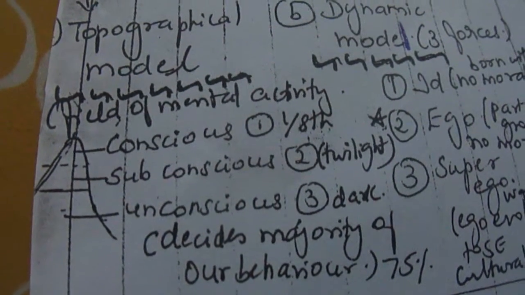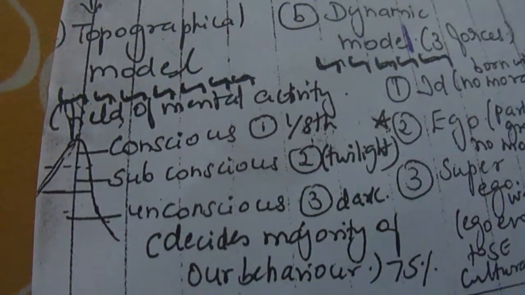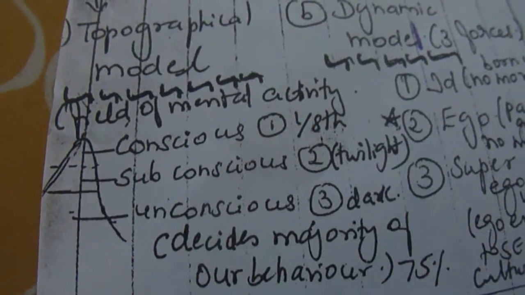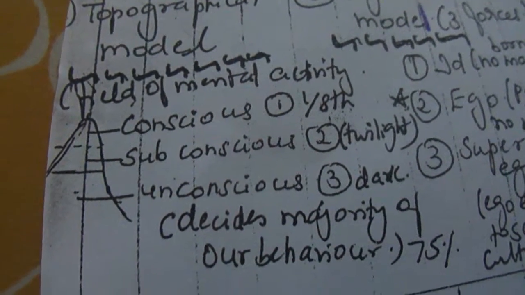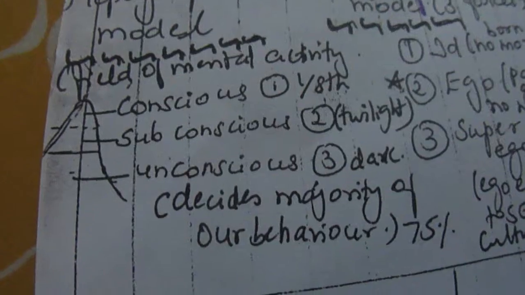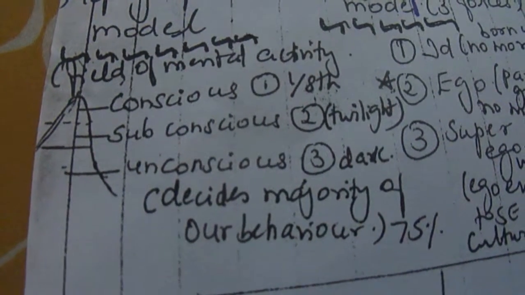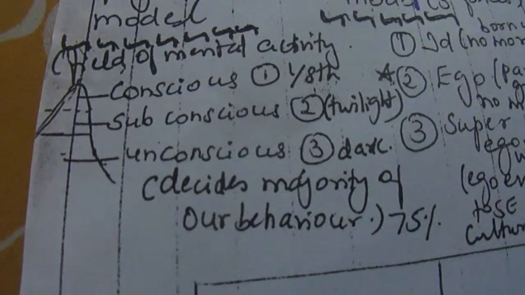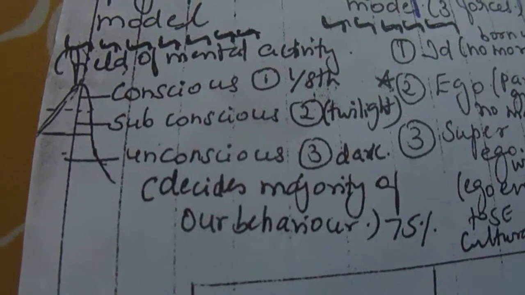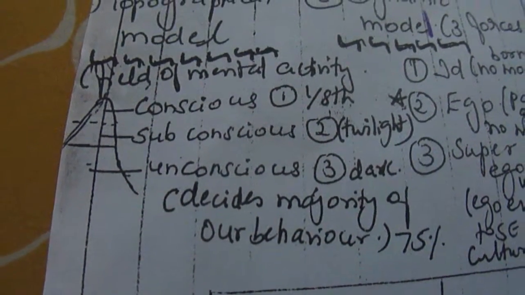The conscious is what we do every day and remember. The subconscious is what takes a little effort to remember. And the third is the unconscious, and he said this is a dark area and this decides our behavior. It's about 75% of the whole consciousness.